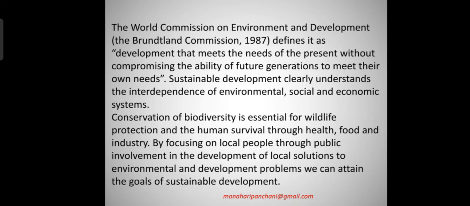The World Commission on Environment and Development defines sustainable development as development that meets the needs of the present without compromising the ability of future generations to meet their own needs. Sustainable development clearly understands the interdependence of environmental, social and economic systems. Conservation of biodiversity is essential for wildlife protection and human survival through health, food and industry. By focusing on local people, through public involvement in the development of local solutions to environmental and development problems, we can attain the goal of sustainable development.